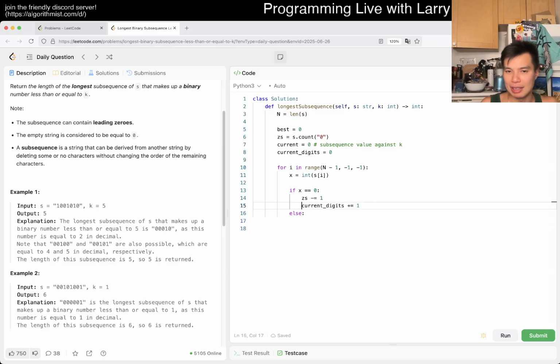We have to update this anyway, so maybe we don't have to do it yet. Current digits is just going to be best as you go to max of best and current digits. I think that's fine. Because we just add a 0 to the front, we don't change current. And now here we want to add a, oh no, this is right-ish.